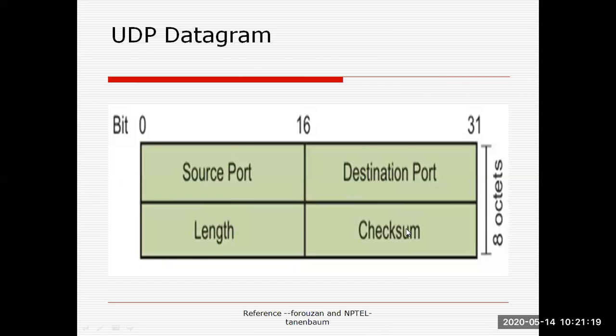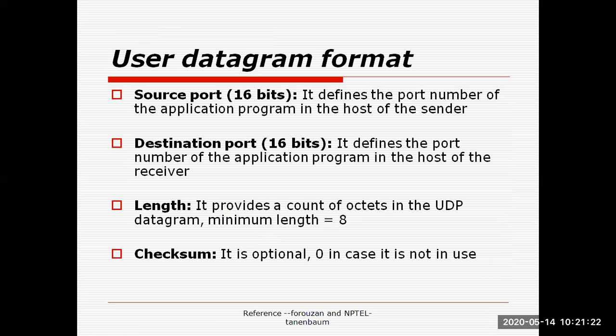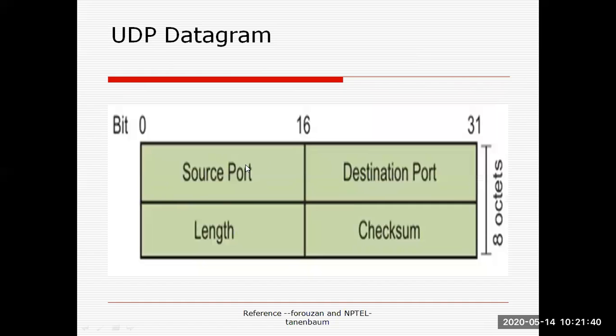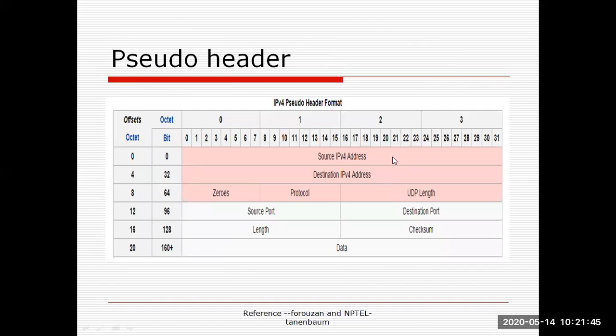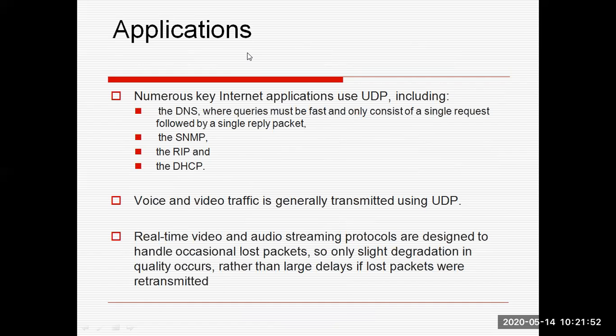That's why sometimes we consider UDP header as a pseudo header. Now source port number 16, destination 16, length, it provides the count of octets in the UDP datagram. Minimum length is 8. Checksum, which is optional, is 0 in case it is not used. But when it is used, along with these three fields, we use these colored fields from the IP protocol, and that concept is called as the pseudo header. So this is a simple protocol.